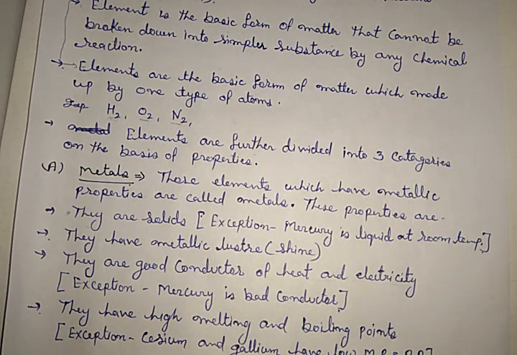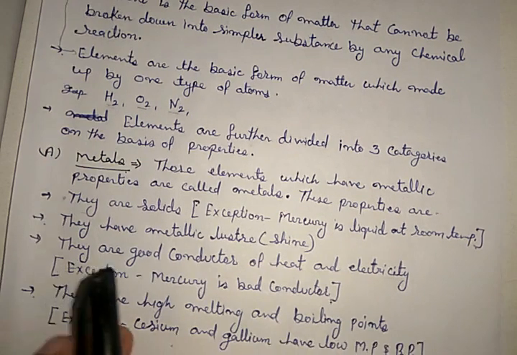On the basis of the properties, elements are further divided into three categories. First is metal, second is non-metal, and third is semi-metal or metalloids. Let me start about it.